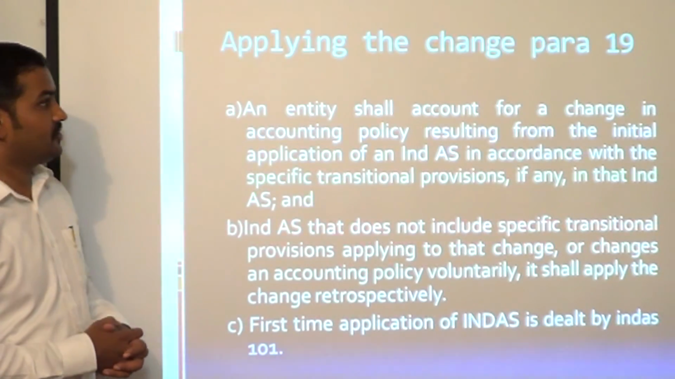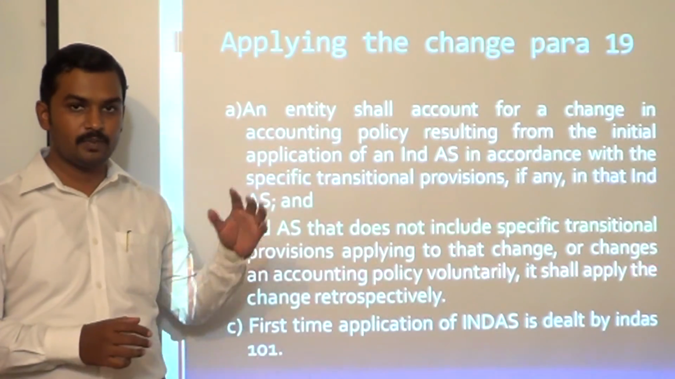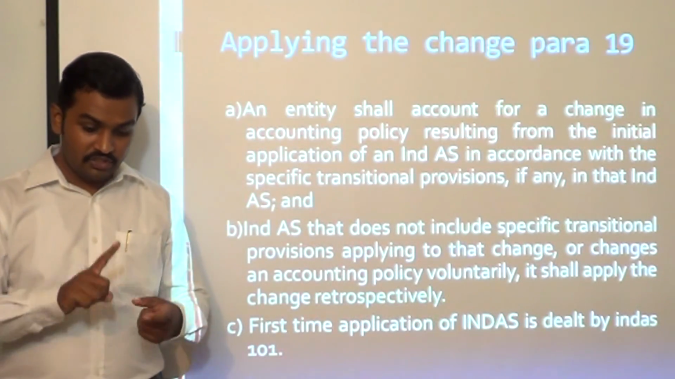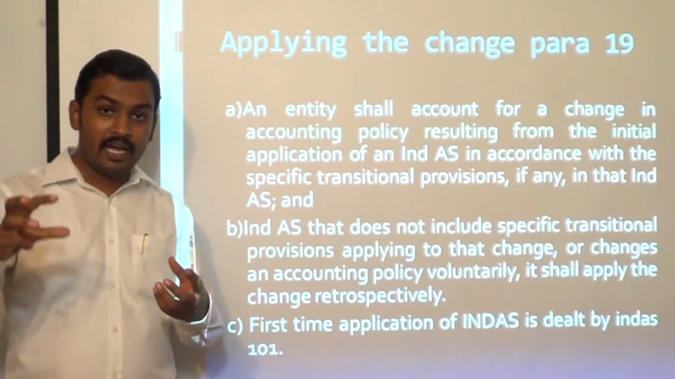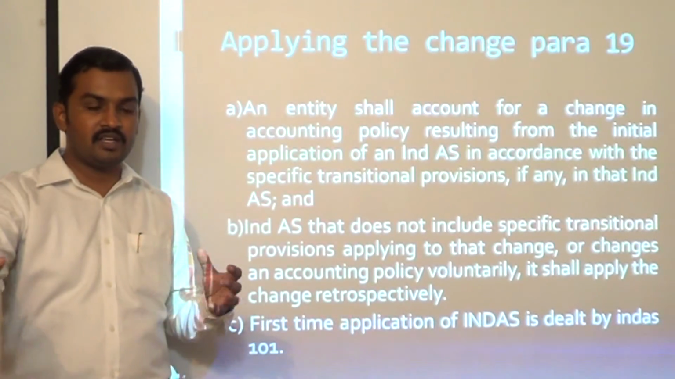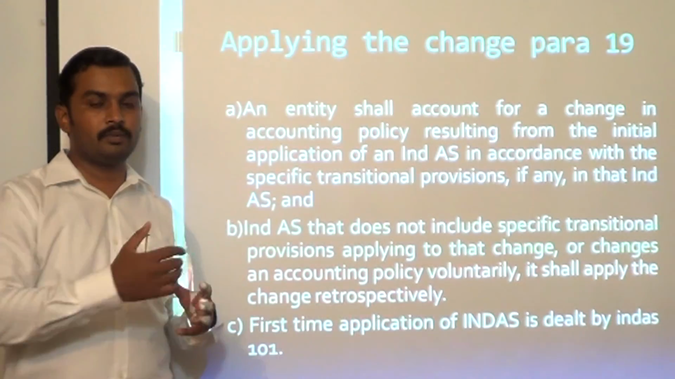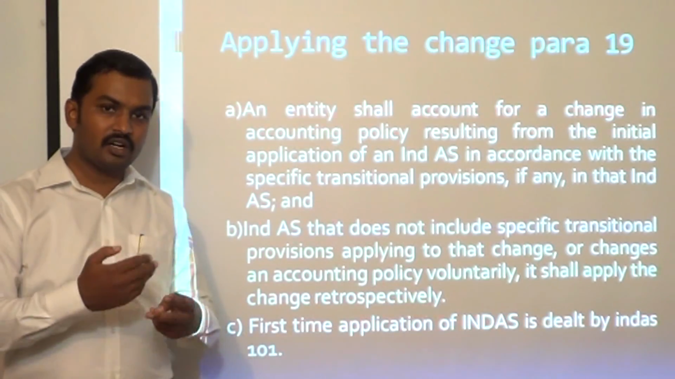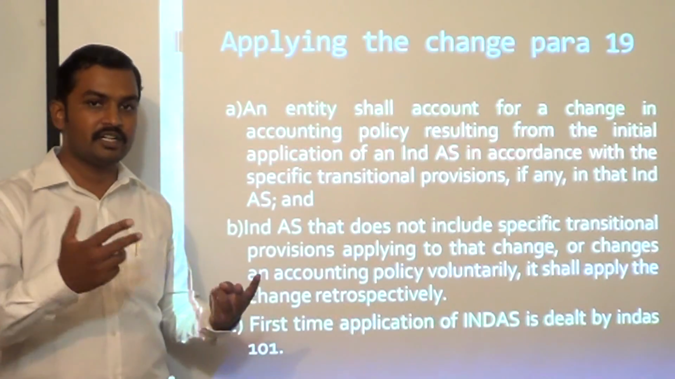Next, applying the change, para 19. So whenever you change an accounting policy, how to deal with that change? As per para 19, the changes can be divided into three categories. One, the change in accounting policy is required by a new Ind AS. A new Ind AS has come and the Ind AS requires a change in accounting policy. There are some transitional provisions in that Ind AS which deal with how to change our accounting policy in line with the requirements of Ind AS. So how do you deal with that situation? Second, Ind AS does not really require any change, but voluntarily we want to change our accounting policy. Then how to deal with that change?